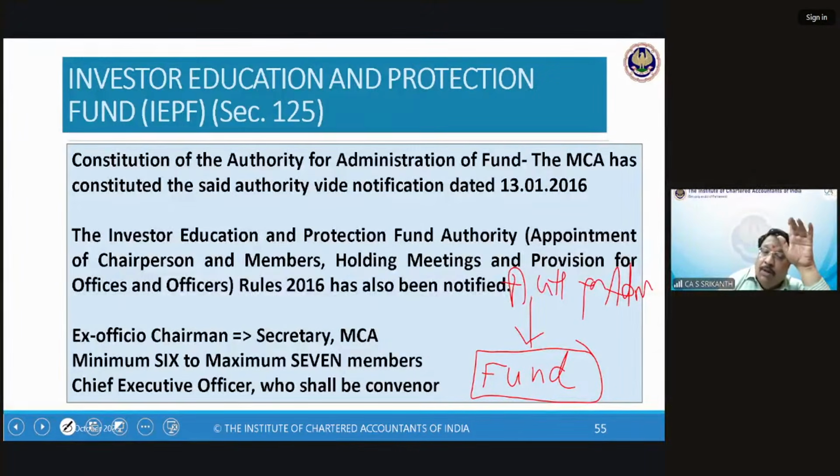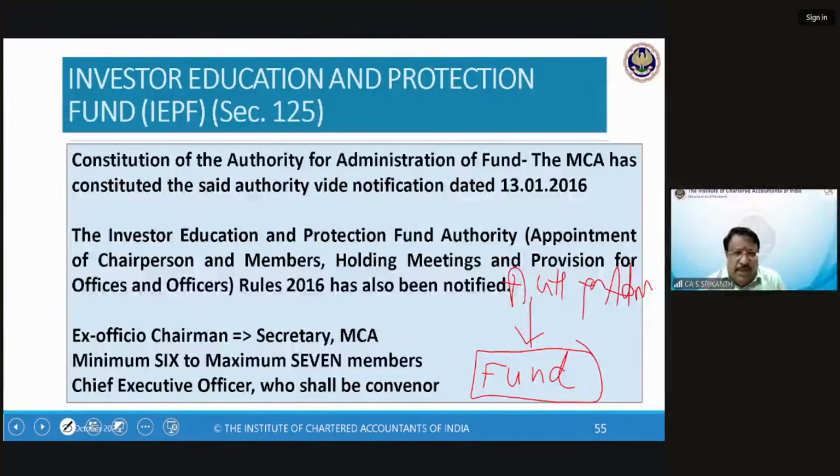So the board takes broad decisions, such as what type of investments to invest in, what to do, etc. Whereas there are employees under the CEO who will handle the day-to-day running. Investing the fund, repaying the interest, all that will be done by a battalion of employees. So the IEPF authority is a body, it's a board, like a board of directors.